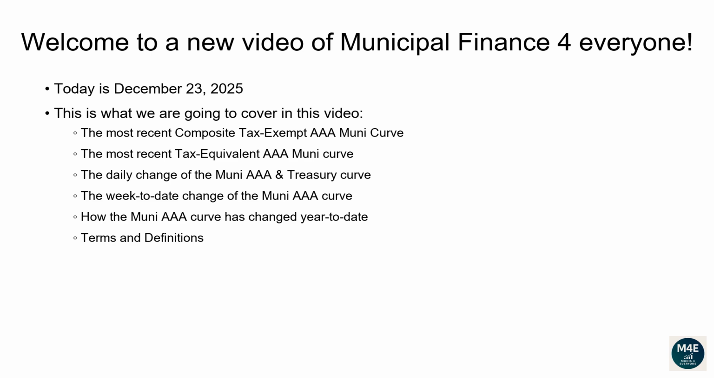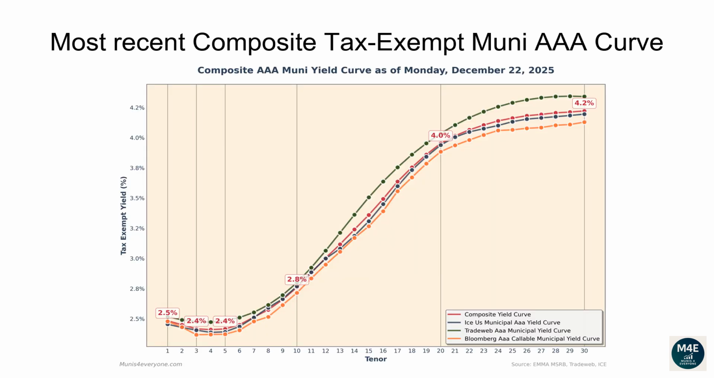Terms and definitions. Let's go over the most recent composite tax-exempt Muni AAA curve. The following composite tax-exempt yield curve is based off the most recent ICE, TradeWeb, Bloomberg yield curves that are available on the MSRB website, plus some proprietary extra adjustments, as of December 22, 2025.